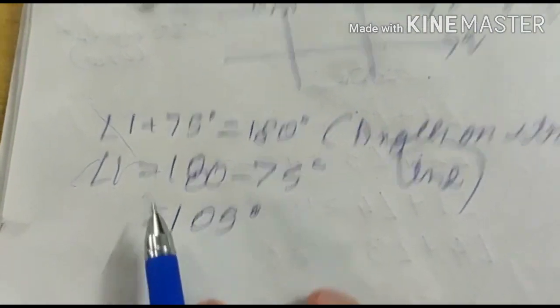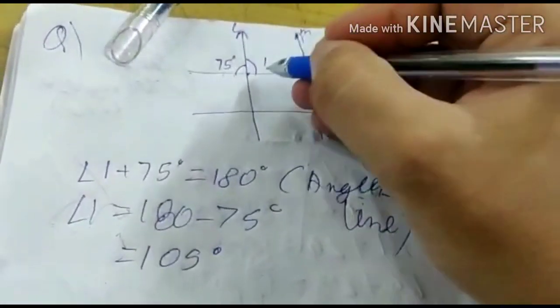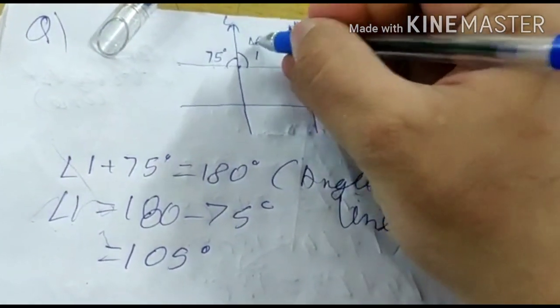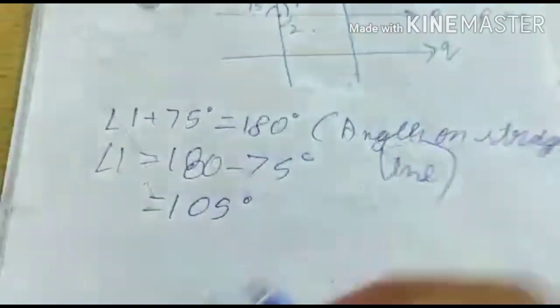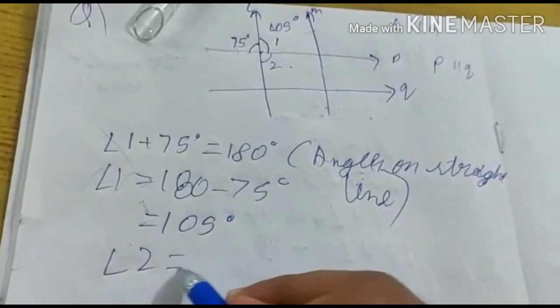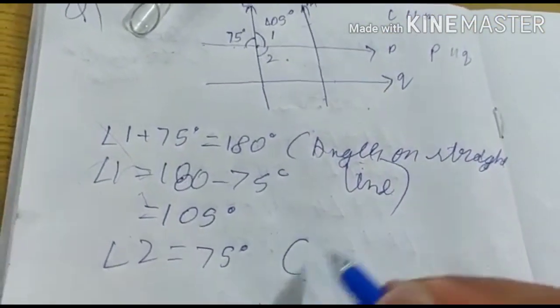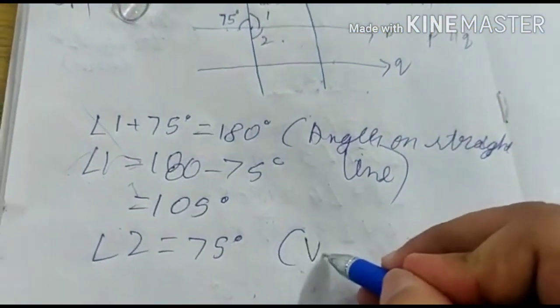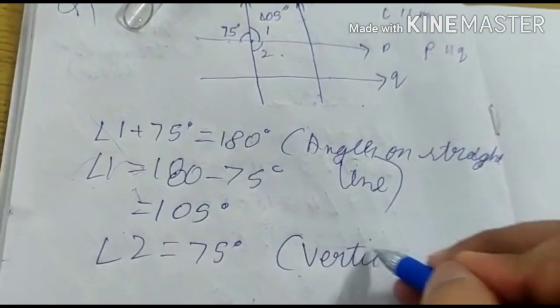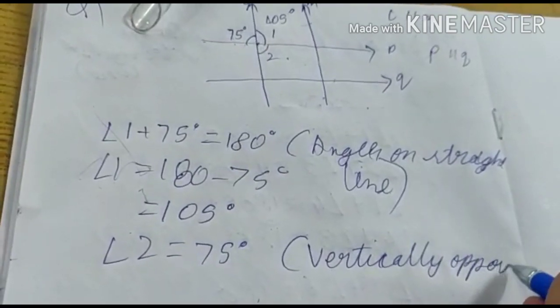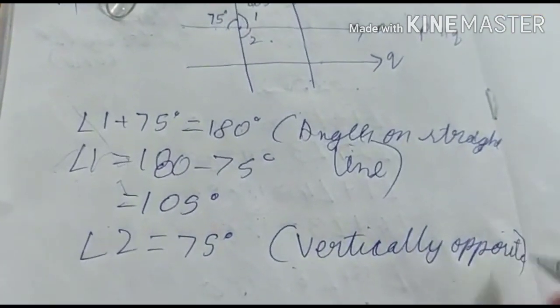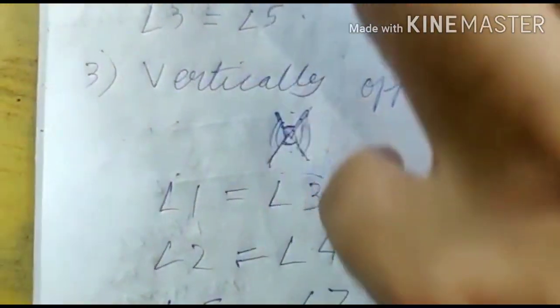So angle 1 was here, 105 degrees. This is angle 2. Angle 2 is equal to 75 degrees. How? This is vertically opposite. Yeah, I told you before, vertically opposite. If two lines are intersecting, then angles opposite to each other.